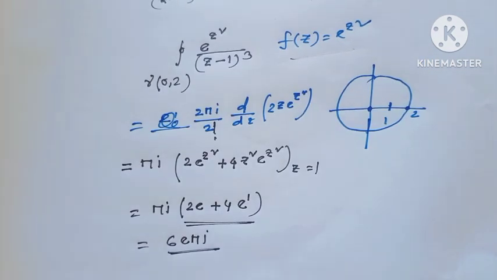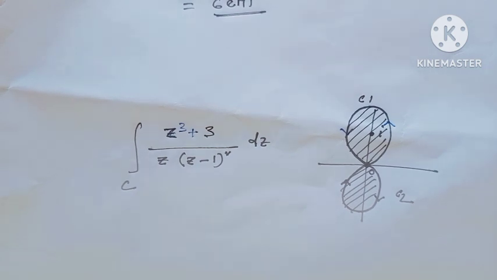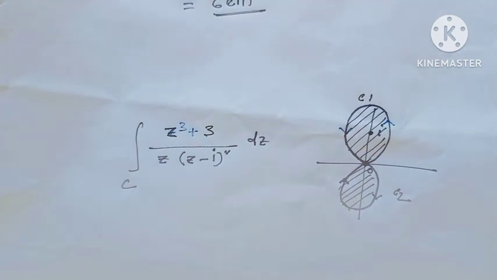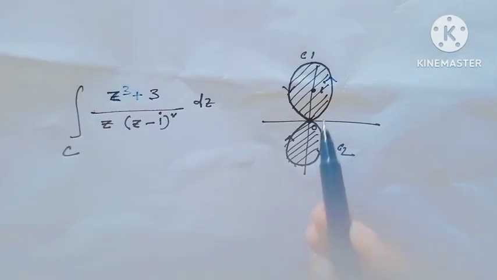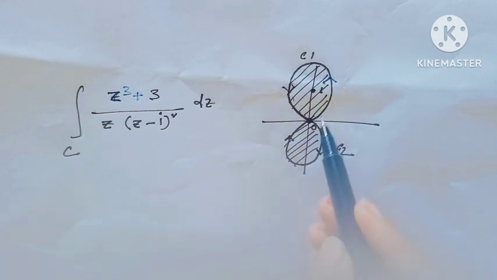Okay. Next example. After that, I will show one very interesting example. Integration along C of (z cube plus 3) over z times (z minus i) whole square. And here the contour looks like this: this is C1 with center i, and this contour is in the positive direction, and here is the point 0.